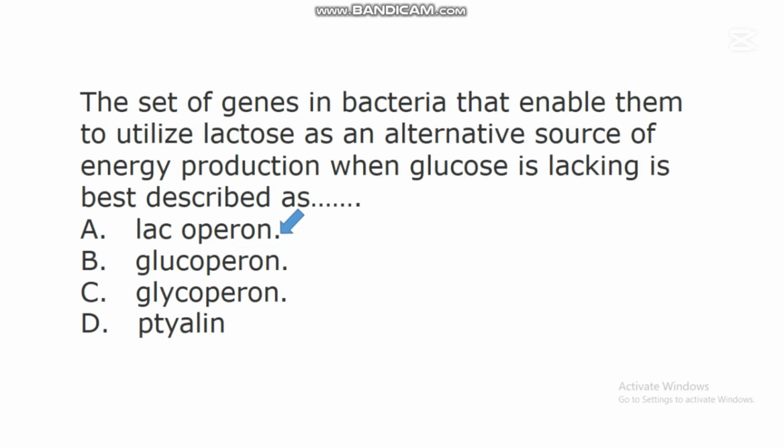This lac operon is a set of genes in bacteria, especially Escherichia coli and other bacteria, that enable them to utilize a carbohydrate known as lactose as an alternative source of energy production when there is absence of glucose in their environment or in their cells. So when they lack glucose, these genes will help them to utilize lactose in making energy for their survival.